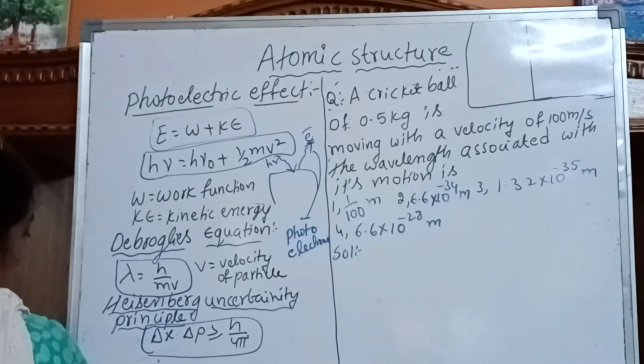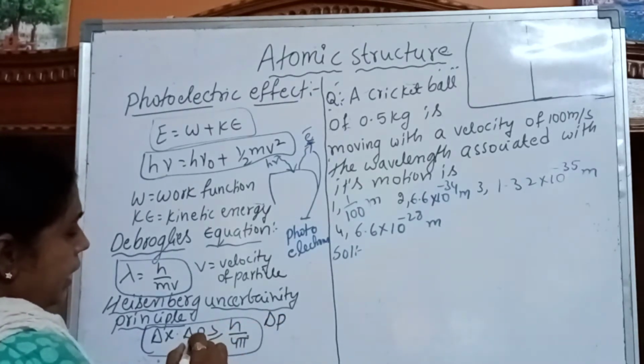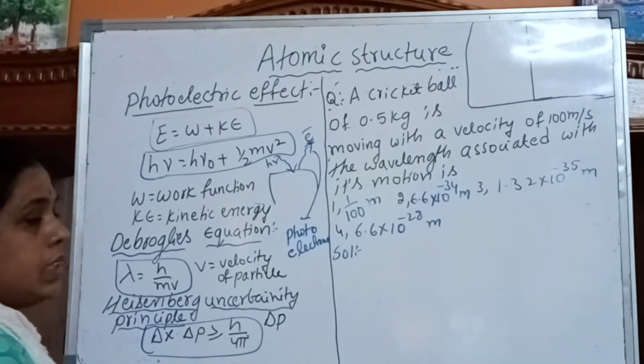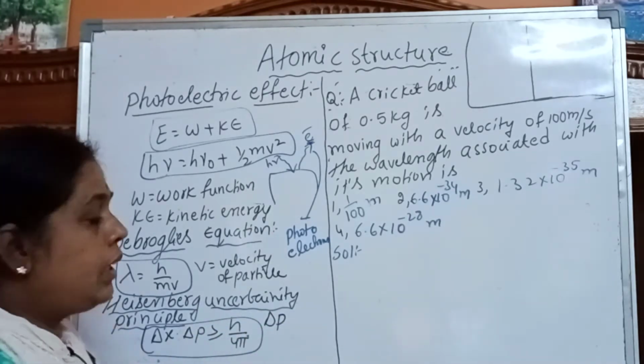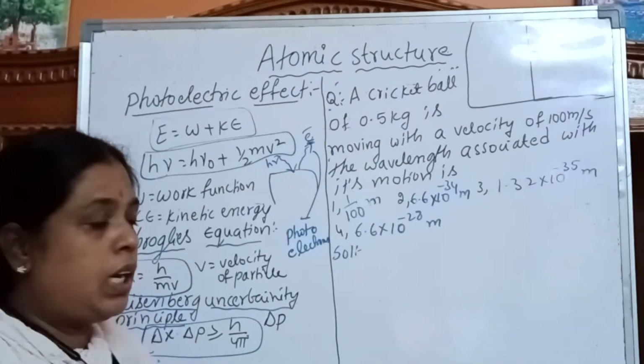Here p is momentum, so delta p means uncertainty in the momentum of the electron, and delta x means uncertainty in the position of the electron.